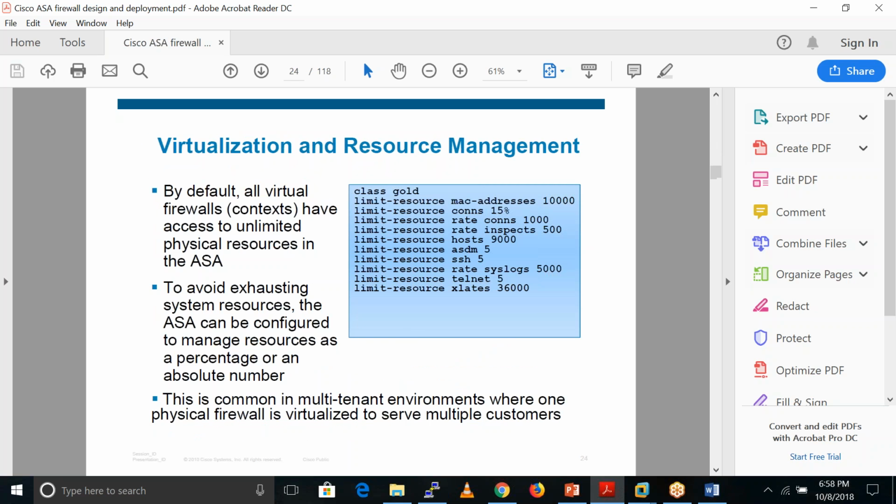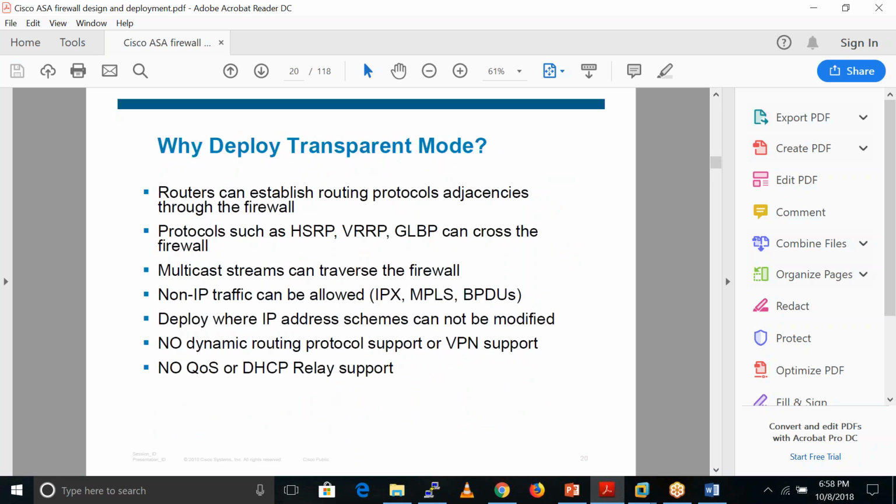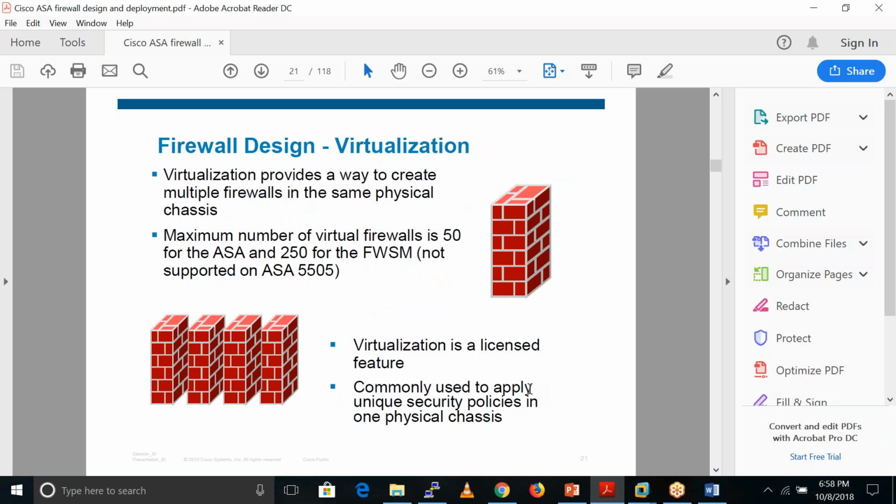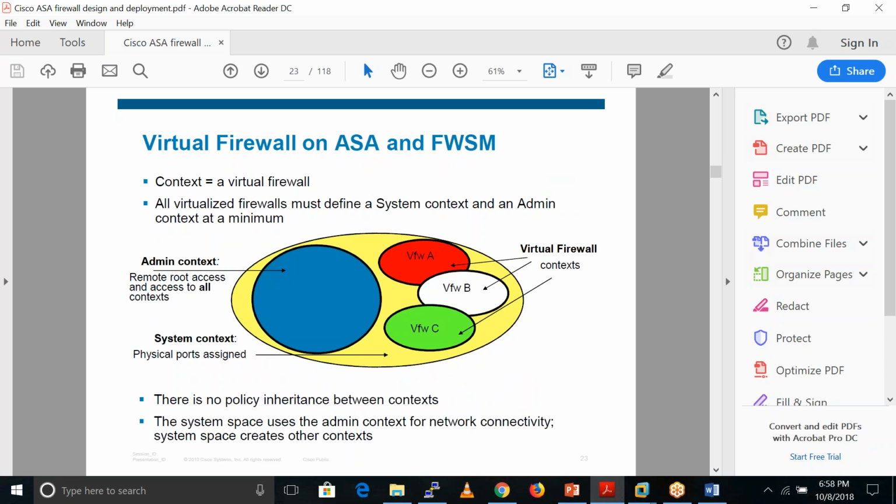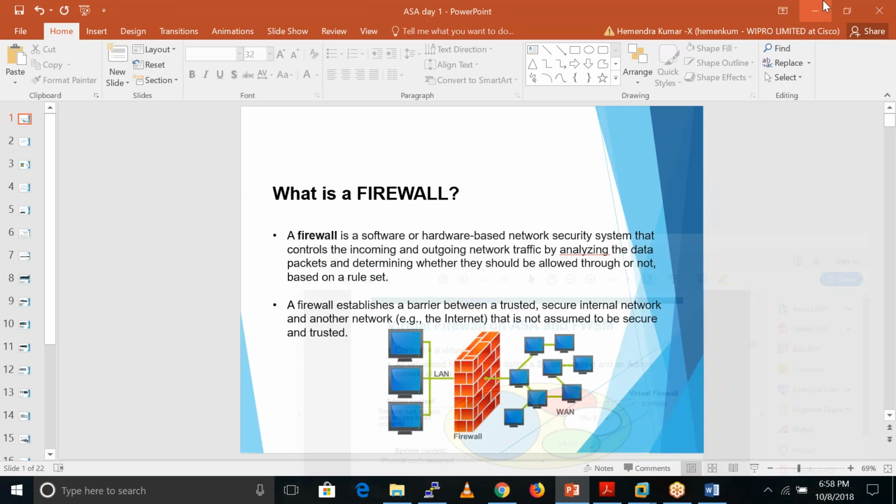So now I'll just skip these slides, okay? Because we have labs on that and lots of theory also with these things. So I will tell you at that time only. So let me now go through my first theory.